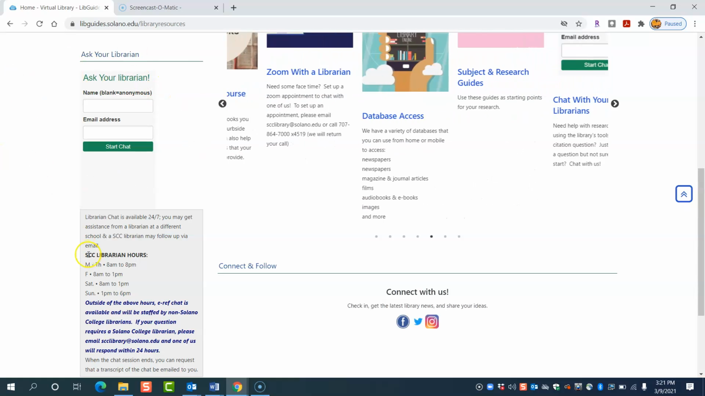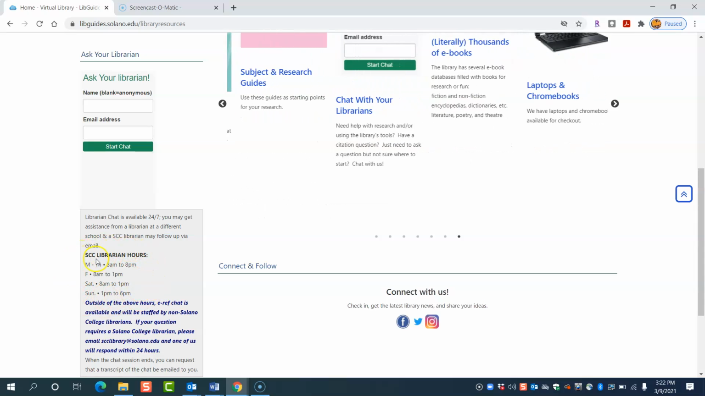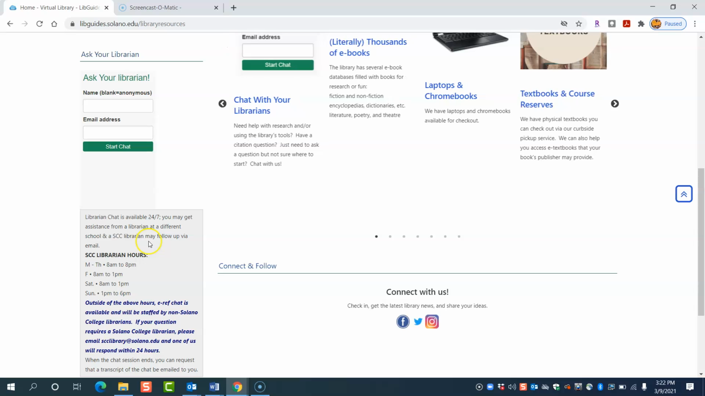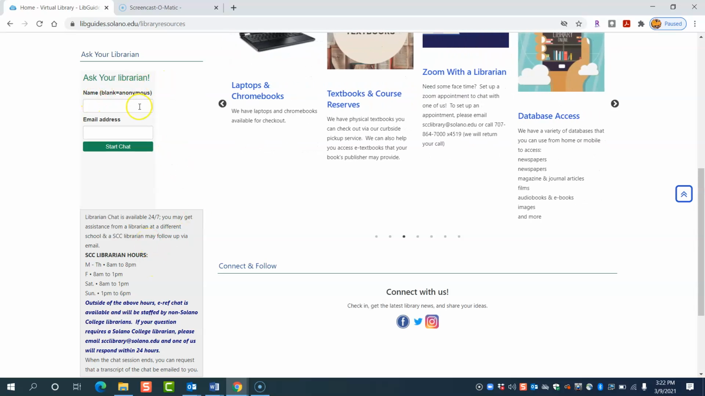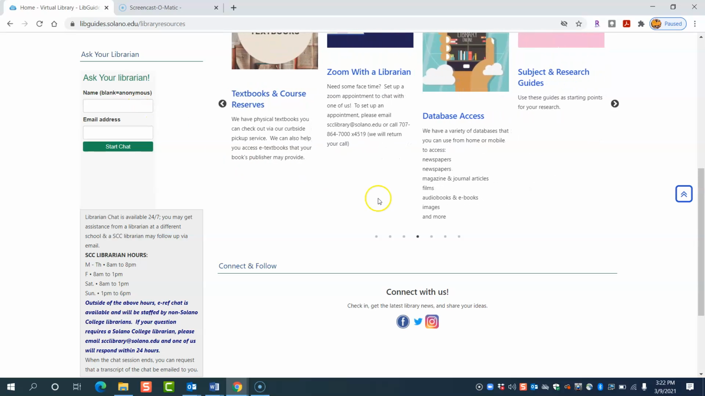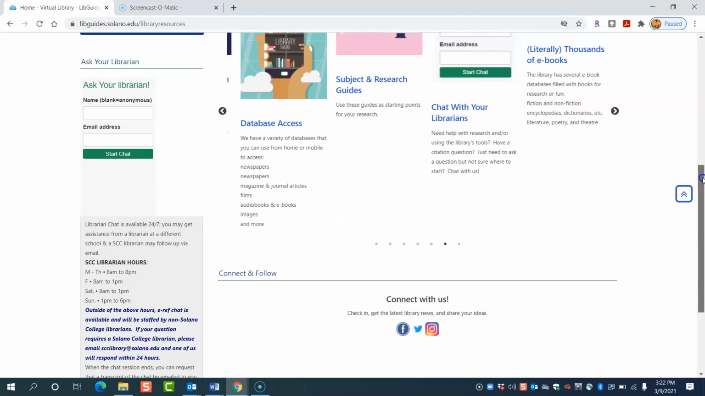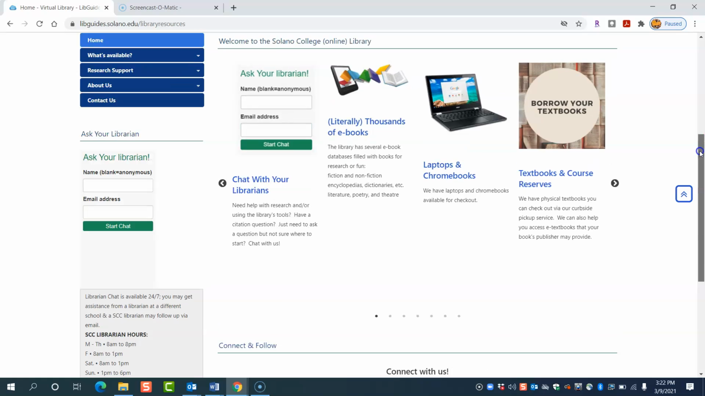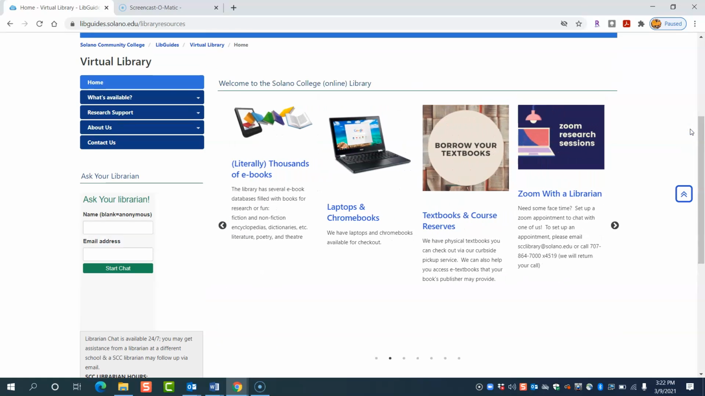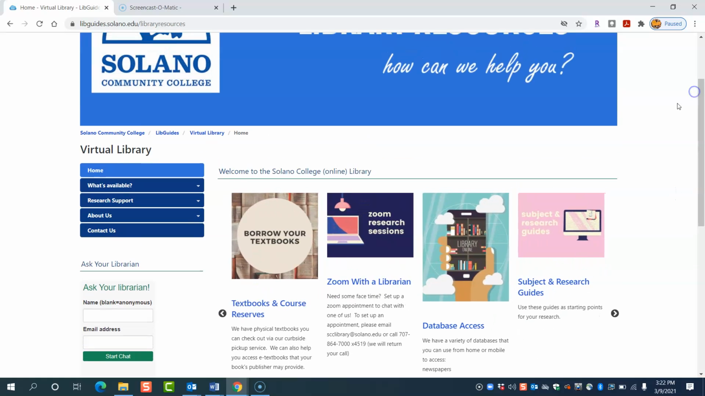We, the Solano College librarians, are on these hours. You can also use it 24/7. You just may get a librarian at another library. But you just put in your information here and start your chat and just say you're looking for a research article on Much Ado About Nothing. It needs to come from an SCC database and it needs to be literary criticism. Just kind of talk about what is in the assignment and the librarian will help you find an article.